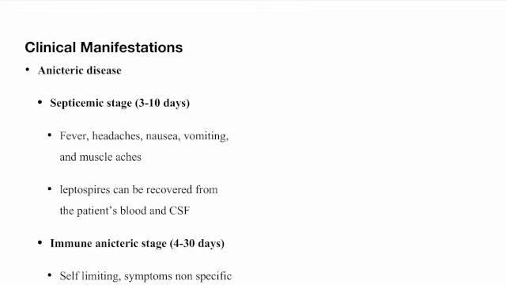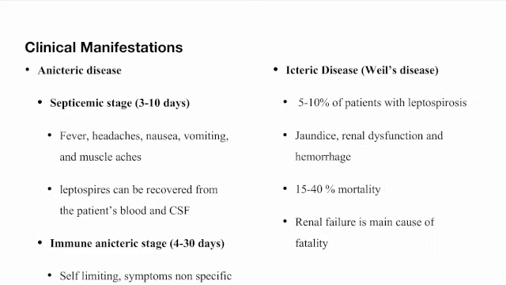Clinical manifestations are of two types. Anecteric disease, which consists of the septicemic stage and the immune anecteric stage. The septicemic stage occurs for 3 to 10 days and involves fever, headache, nausea, vomiting and muscle aches. Leptospires can be recovered from the patient's blood and CSF. The immune anecteric stage occurs from 4 to 30 days. It is self-limiting. Symptoms are non-specific.